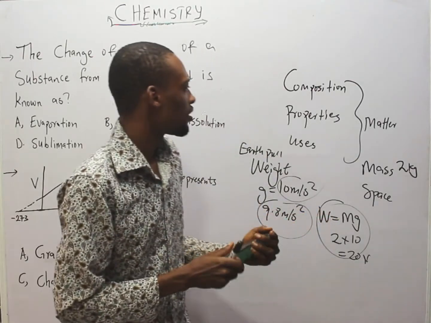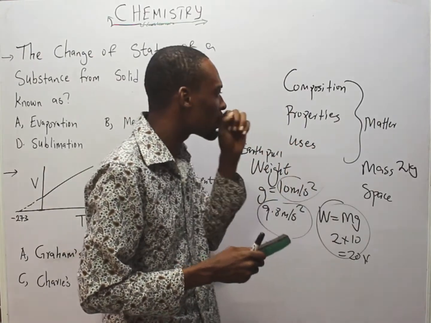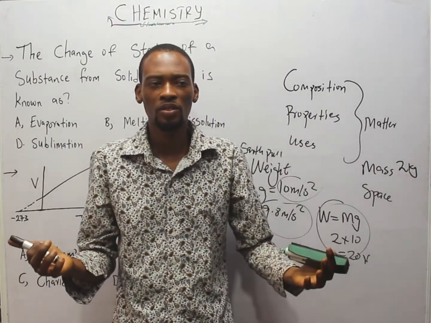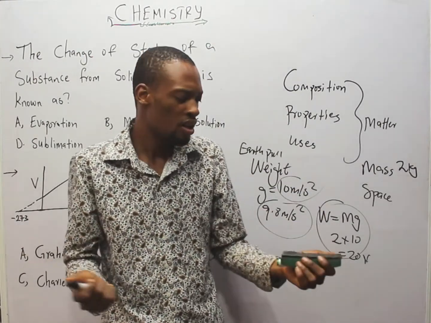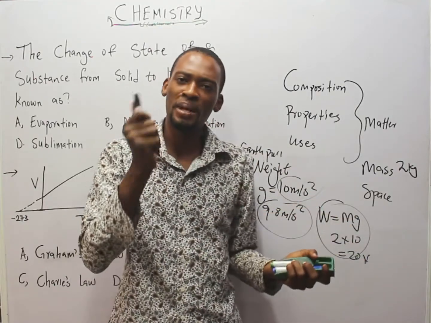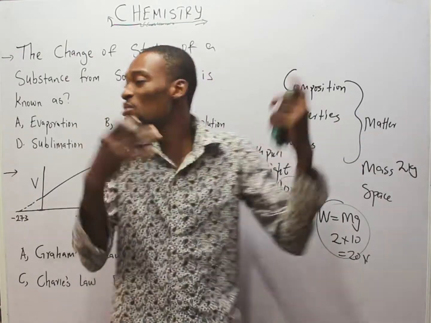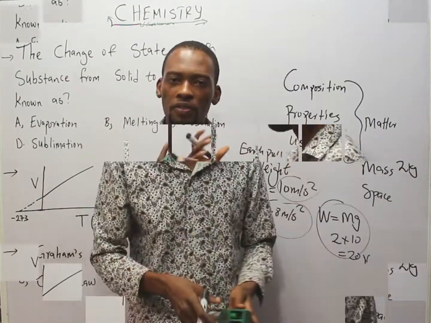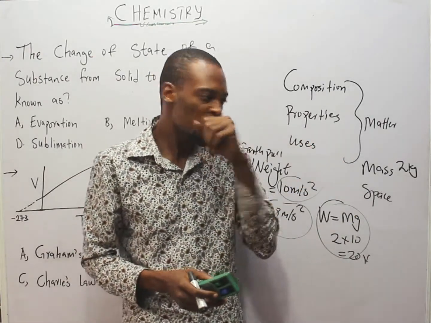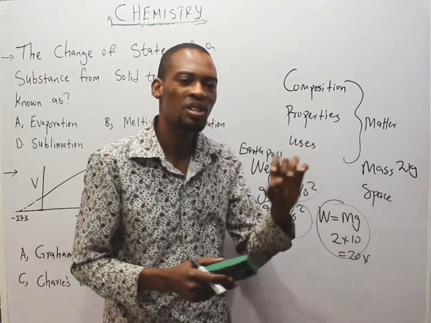Chemistry is the study of the composition, properties, and uses of matter. Composition means, what is this matter made of? What is matter made up of? So this is matter, air is matter, this is matter, I am matter. So almost everything in the universe is matter. Anything you see around, you can mention, is matter. What are the properties of this matter? What is it used for? These are the things chemistry studies.